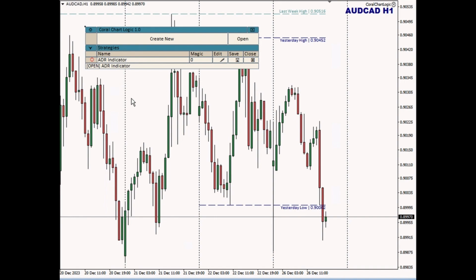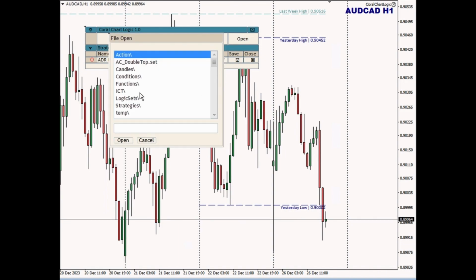All of the files for ChartLogic are saved in your common folder to make it easier to share ChartLogic data, ChartLogic files, between different instances of MT4. MT4 is very limiting in terms of how it provides access to the files section on your computer. So you cannot, for instance, come here and move higher than this level where you start at. You can only go further down from here.